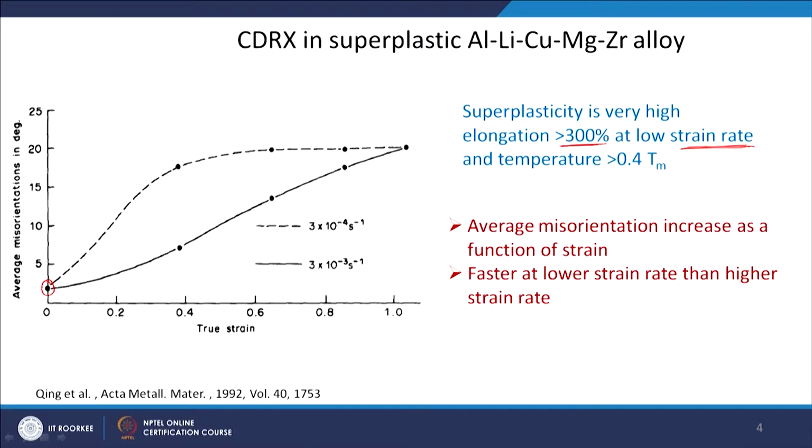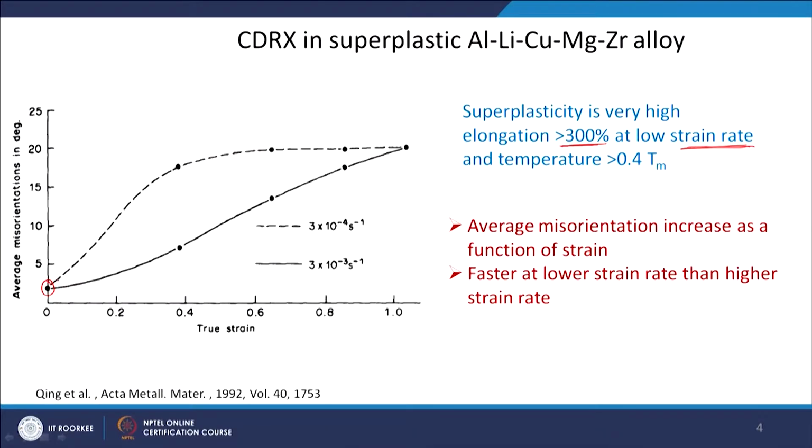That means predominantly the material has low angle grain boundaries. So, subgrains are already there. And as the deformation progresses, you can see that slowly the average misorientation is increasing, reaching some steady state condition at around 20 degree or so.